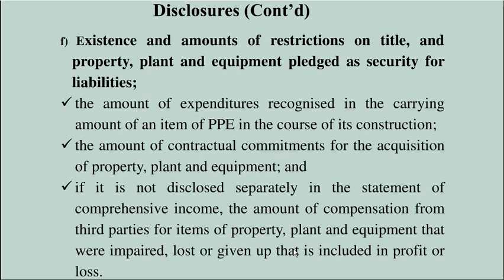So if the entity has pledged their assets as collateral against the loans they borrowed, they need to provide further disclosures on those assets. Those disclosure requirements are mentioned here. You can study them.